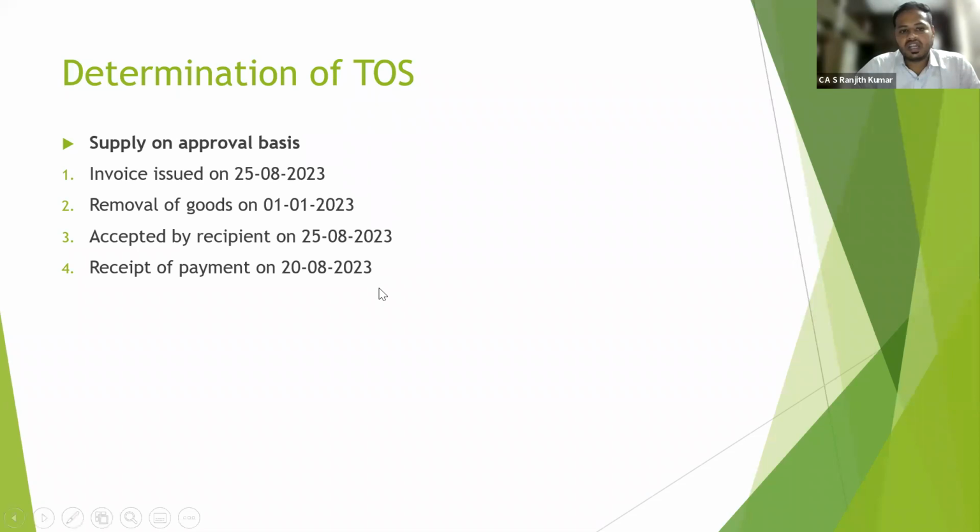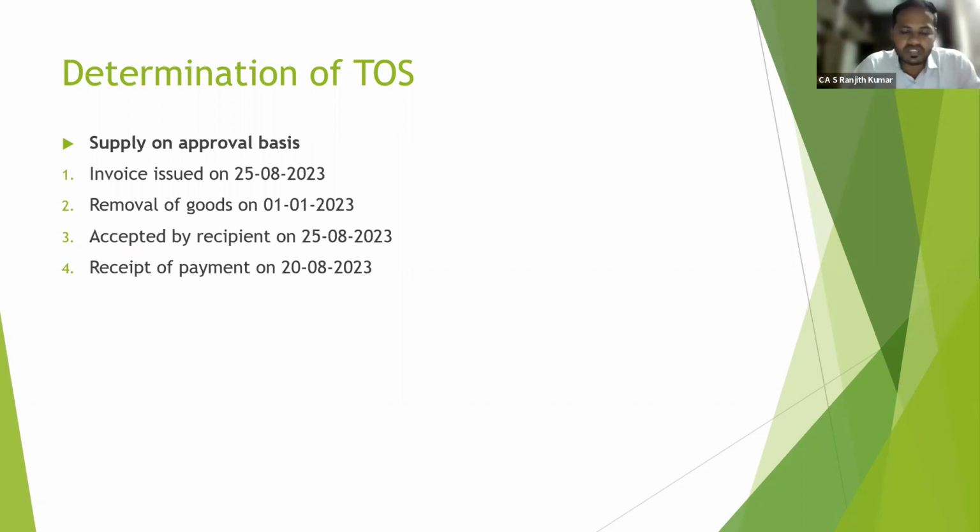So in this scenario he has accepted on sale or return basis. So what is the time of supply formula? Date of supply of goods, or date on which 6 months from the date of removal of goods, or date of invoice, whichever is earlier. So 6 months from the date of removal of goods, add 6 and you get 7th month. So 1/7/2023 is the last day. Correct? 1/7/2023 is the last day for time of supply to be attracted. So on the next day, time of supply is attracted, which is 2/7/2023.